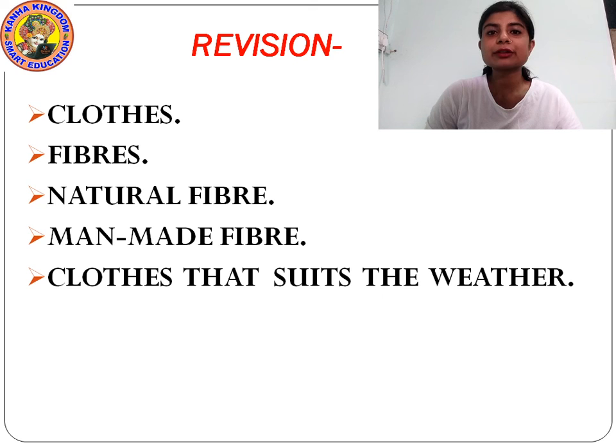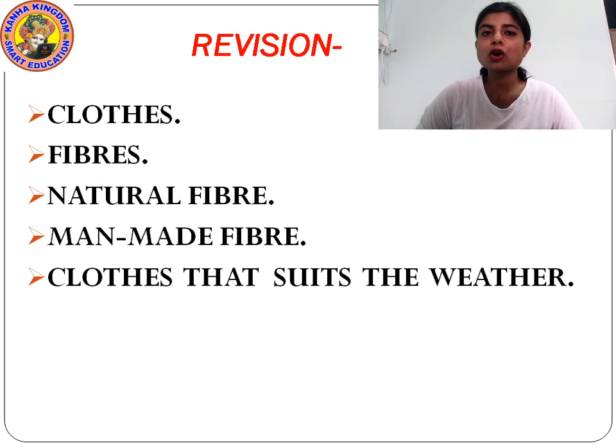According to different places we wear different kinds of clothes. In hot places we wear cotton clothes, in cold places we wear winter clothes. In winter we wear dark colored clothes or woolen clothes. Why? Because they absorb the heat of the sun and trap it in our body, to keep our body warm.